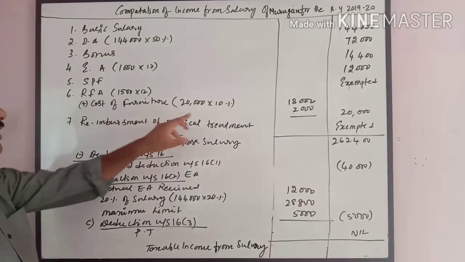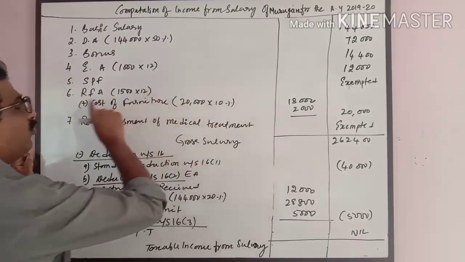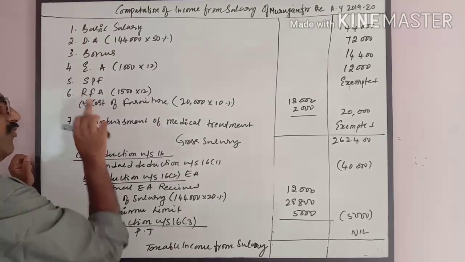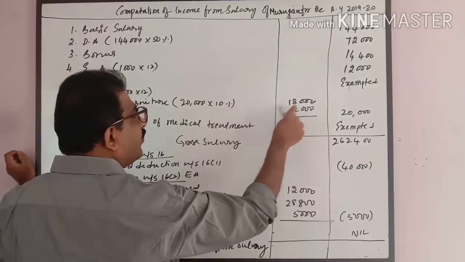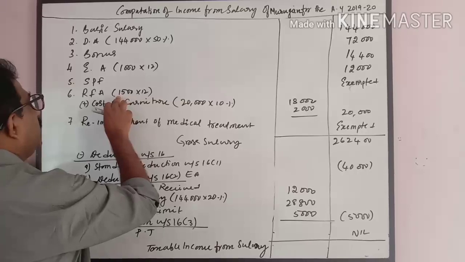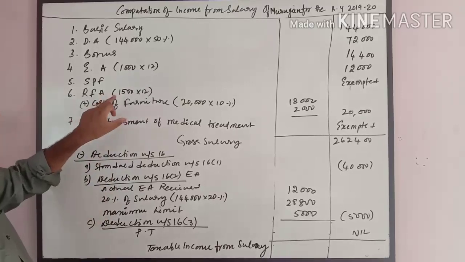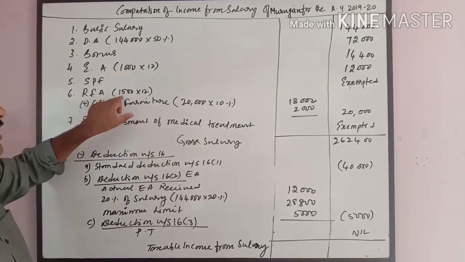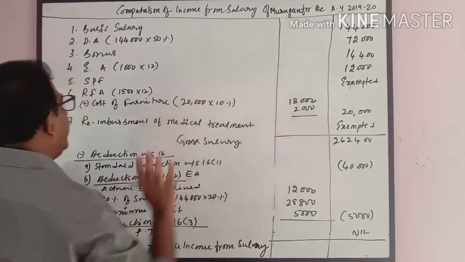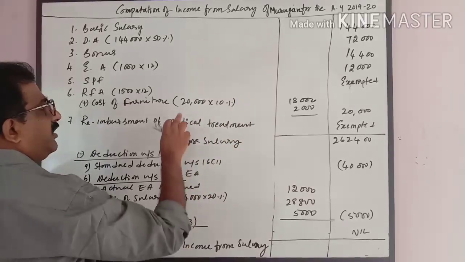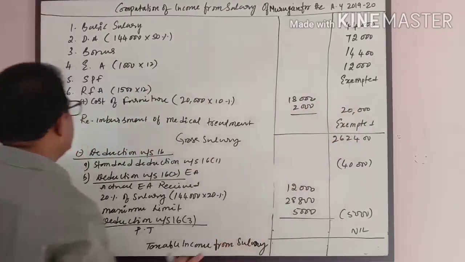Add cost of furniture, 10% of cost of furniture, 20,000 into 10%, 2,000. This is one of the perquisites. Rent-free furnished accommodation or unfurnished accommodation. He has been given furnished accommodation. So first you calculate the unfurnished accommodation. 1,500 into 12, 18,000. Since he is a government employee, the rent is fixed by the government. Whatever the rate fixed by the government will be taken into account. So 1,500 into 12, 18,000. Add 10% of cost of furniture. Cost of furniture is 20,000 into 10% comes to 2,000, total 20,000.